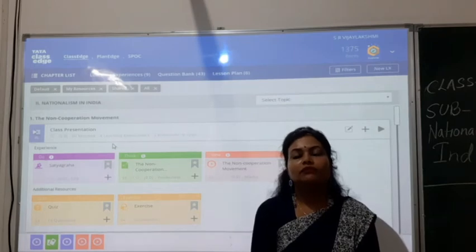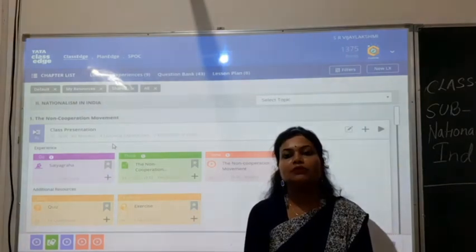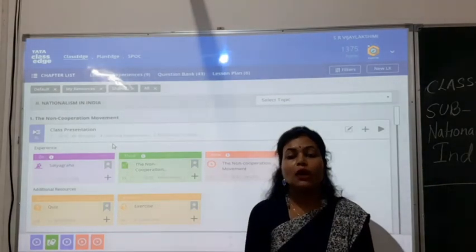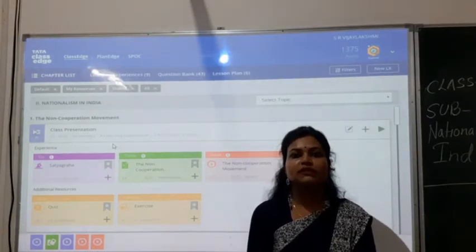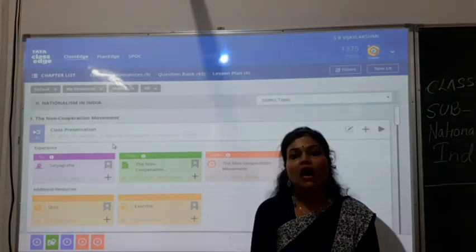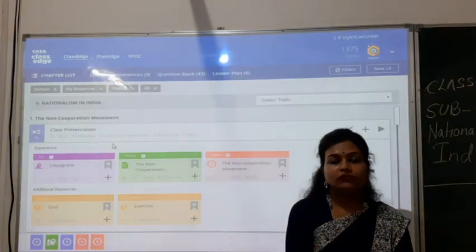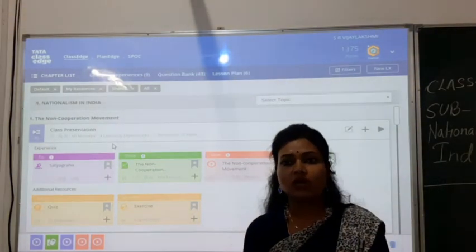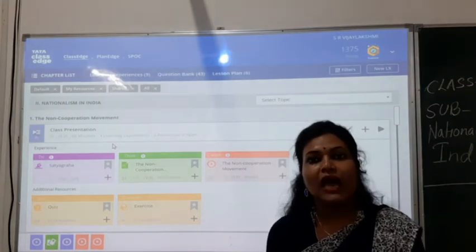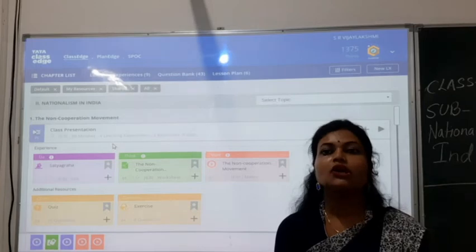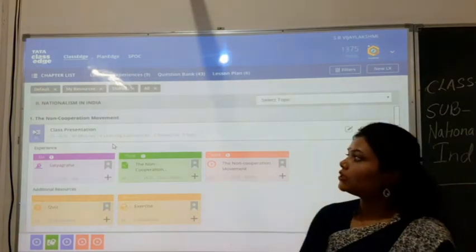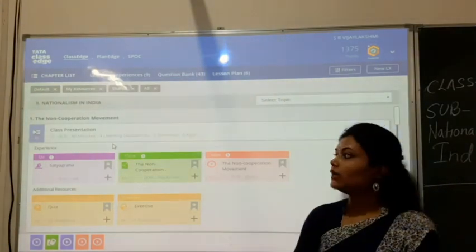We will study the phase before 1947, and these different movements will tell us how we got the freedom, and what freedom struggle we faced in our history.